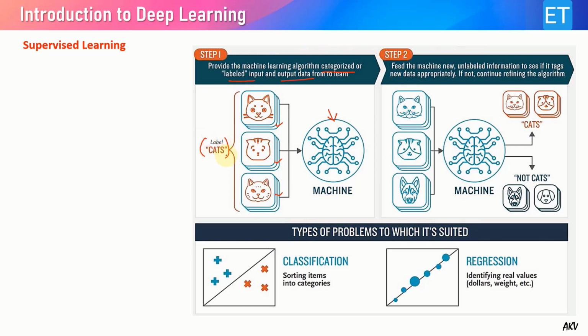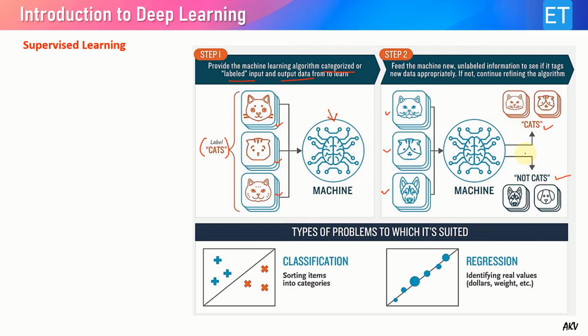That means we are defining the output also, that these images are related to the category of cats. Once this training is complete, if you give some new, unlabeled images which are not part of training, the algorithm is now able to identify whether the given input image belongs to the cat or non-cat category.